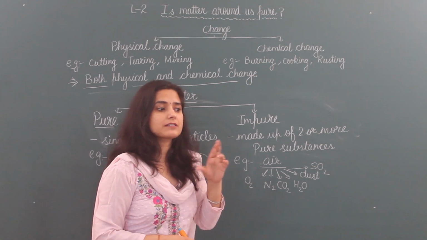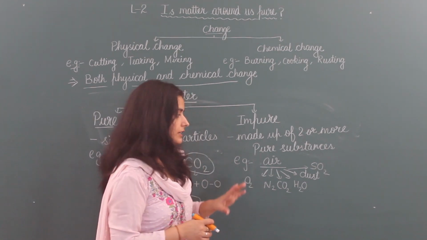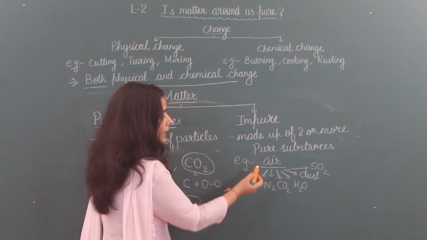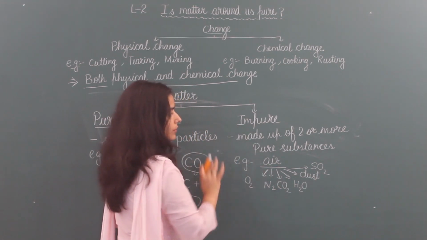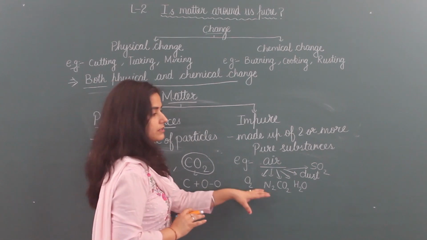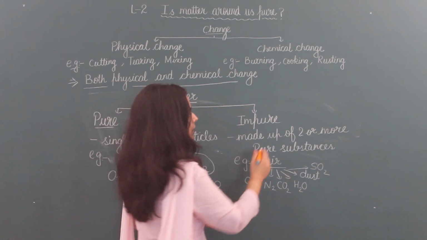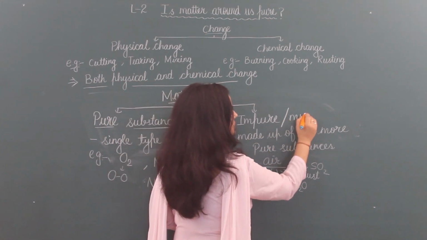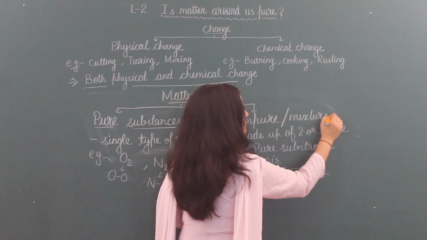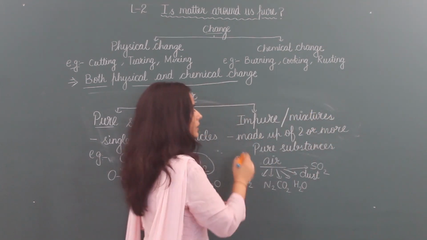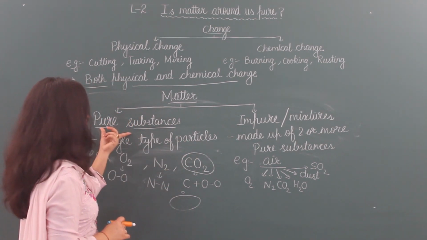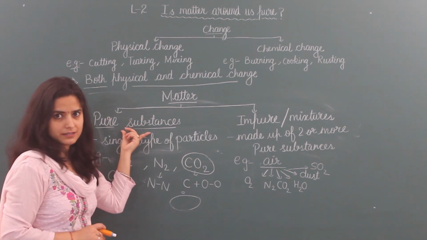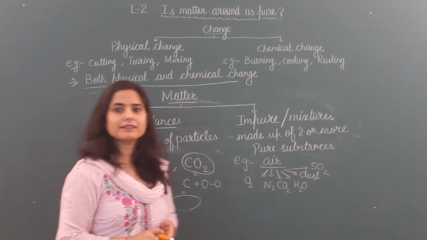Still we say that this is air, polluted air or pure air. So air contains all these things, so it is an impure substance, because these are not in a fixed ratio. Impure substances are also called mixtures. Tomorrow onwards we will start pure substances in detail. Okay, thank you.